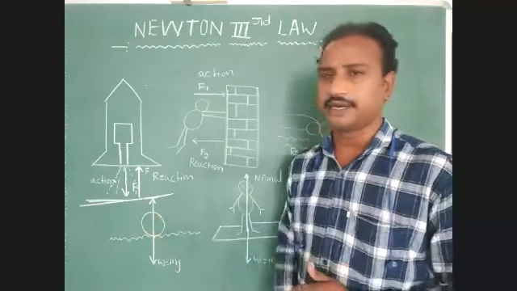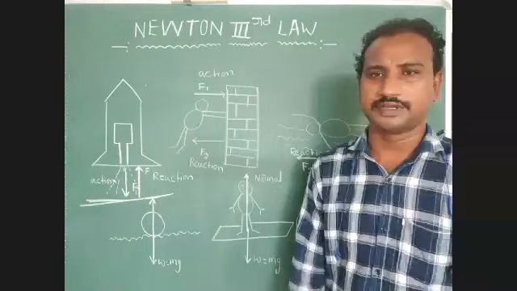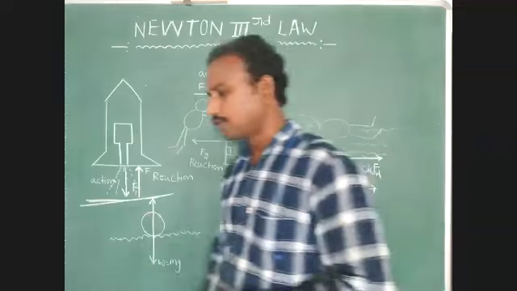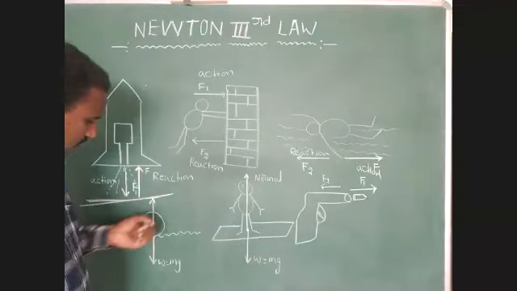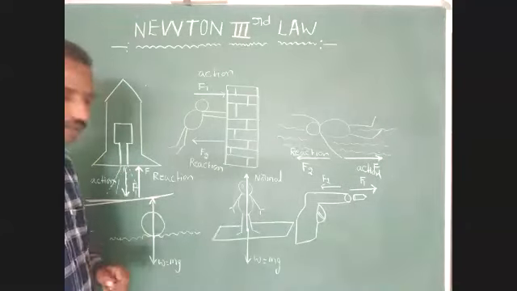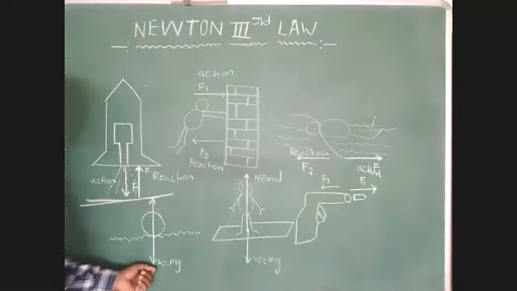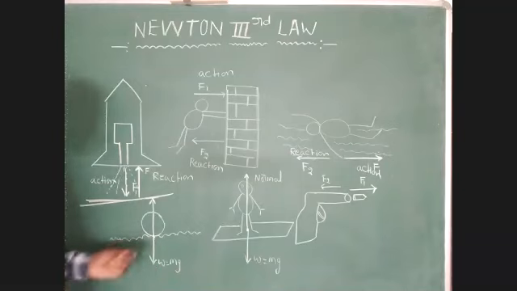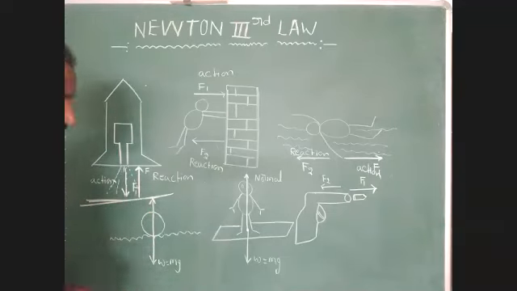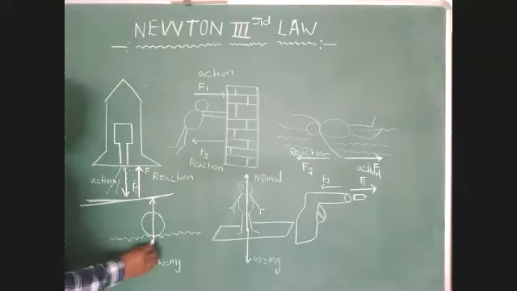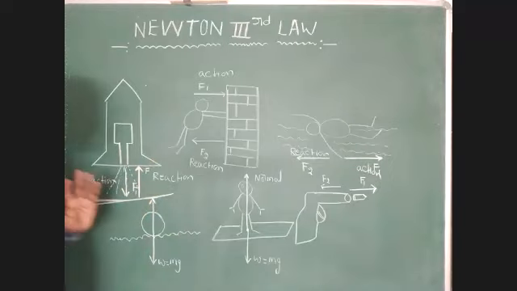Here is another example. One object is floating on the surface of water. When an object floats on water, this body experiences two external forces. One external force acts vertically downward, provided by the weight of the body. Another external force is provided by water in the vertically upward direction.